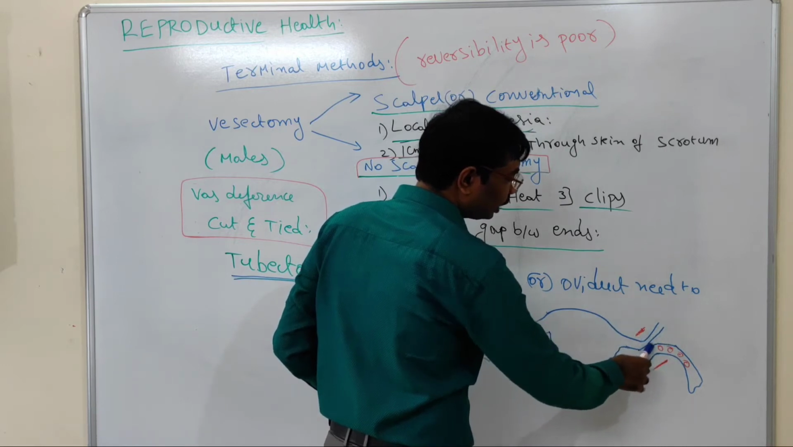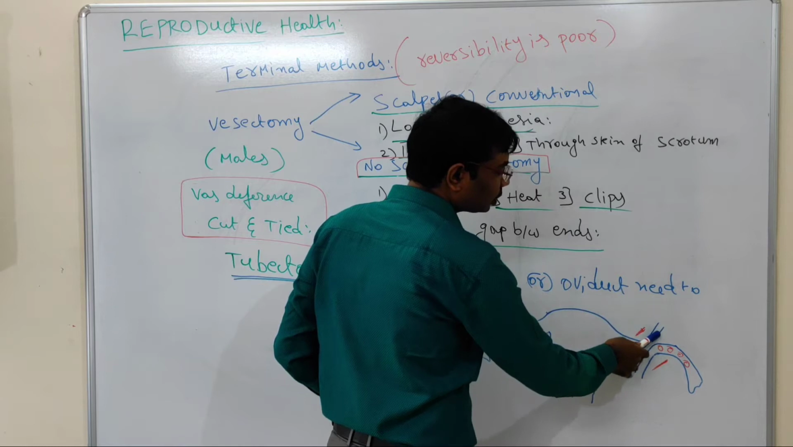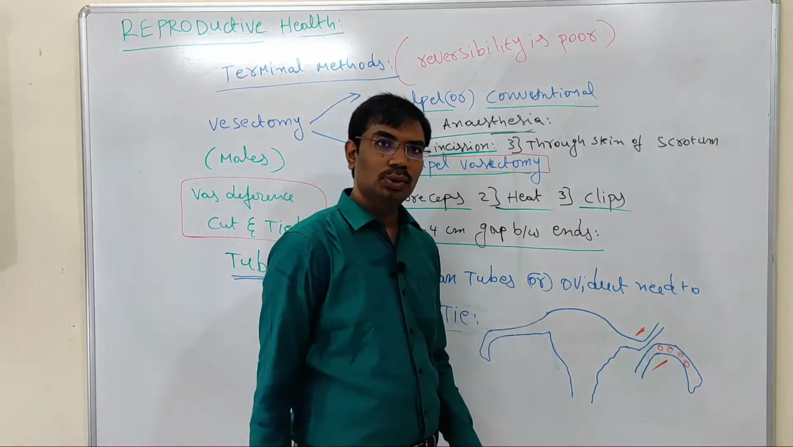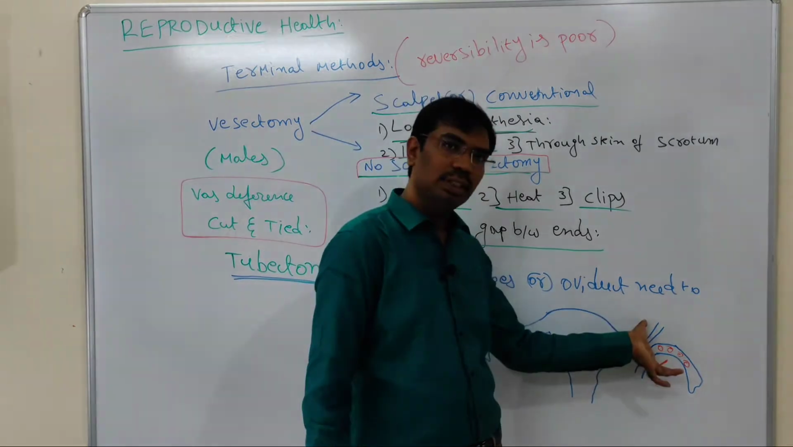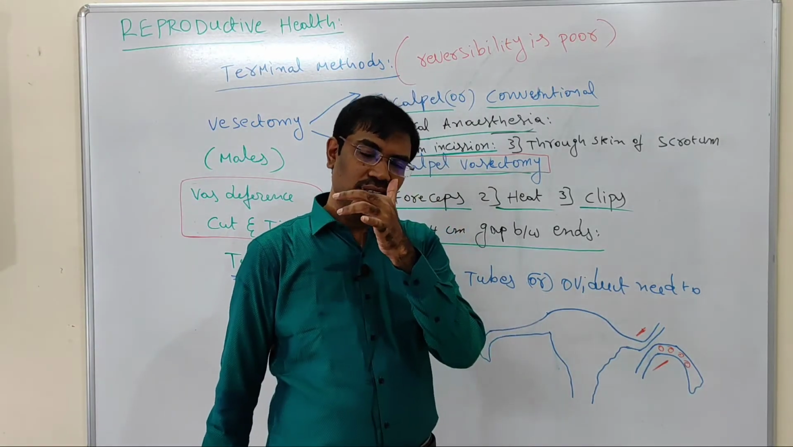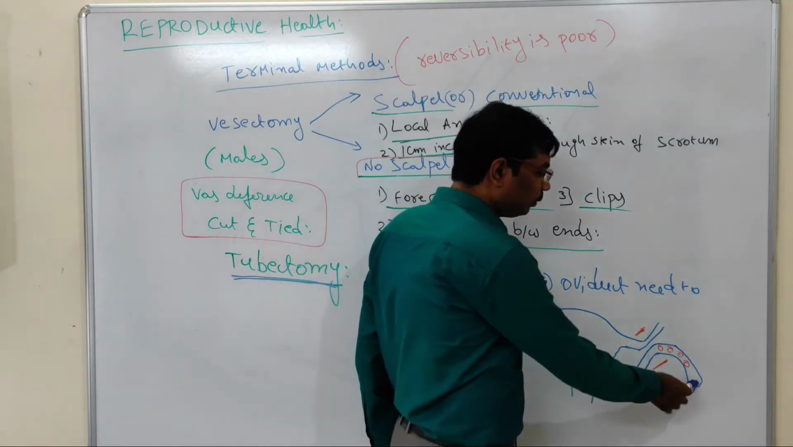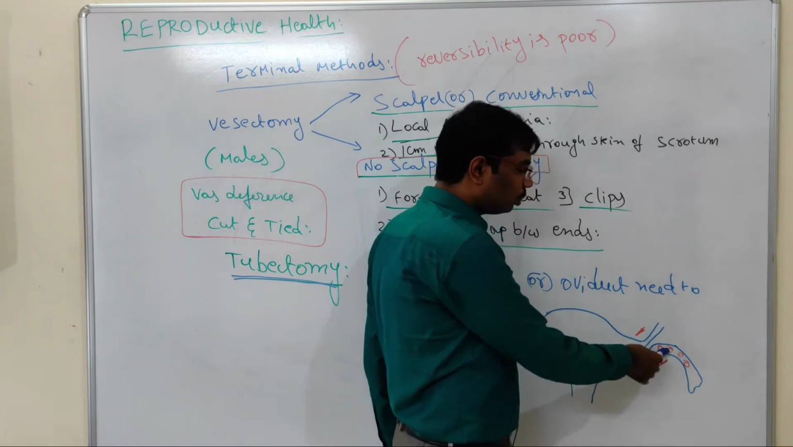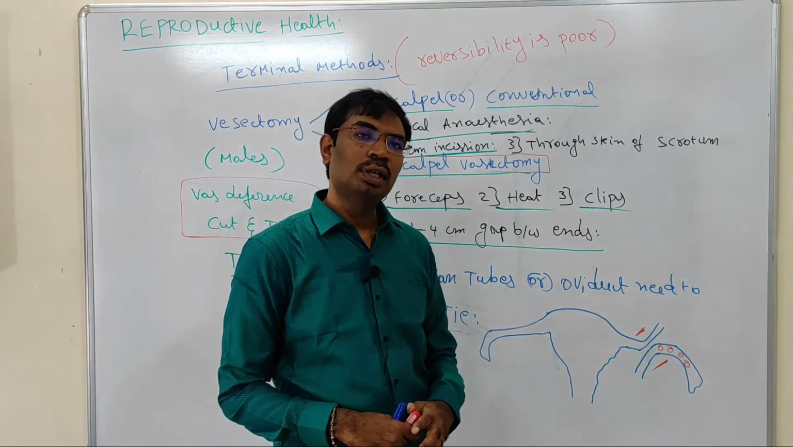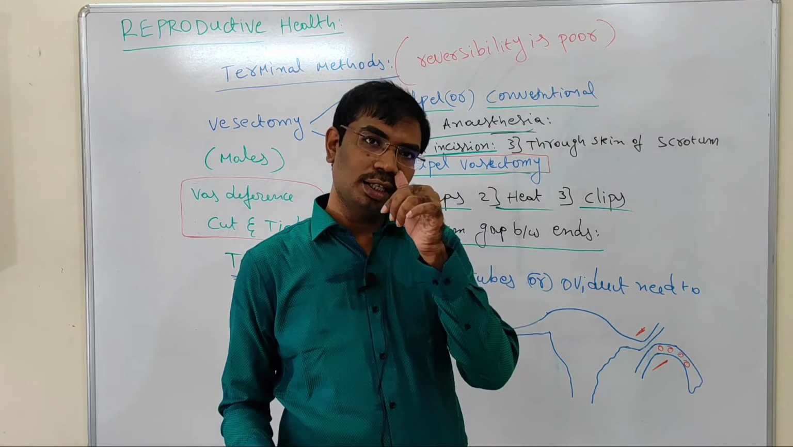During the cutting of the fallopian tube, it will produce two ends. One end is present in this direction and one end in this direction. So these two ends of the fallopian tube are present in two different directions. The ovum moving into the fallopian tube cannot move from the fallopian tube into the uterus. Because of that, it can prevent fertilization between the egg and the sperm.